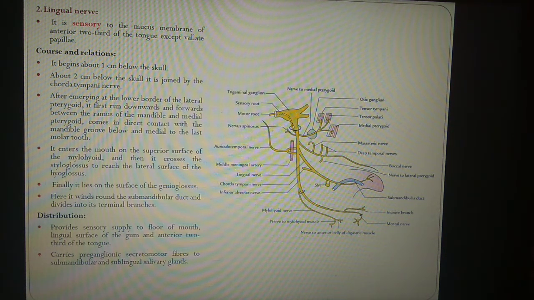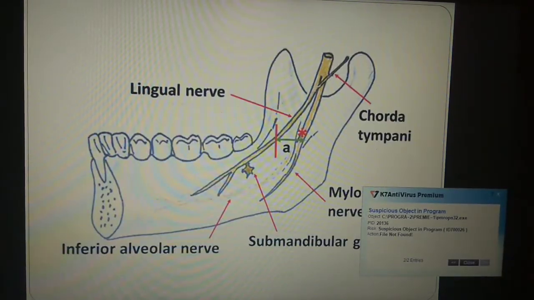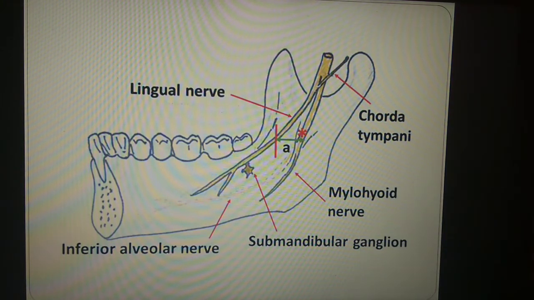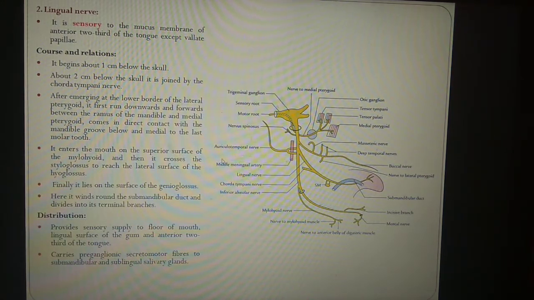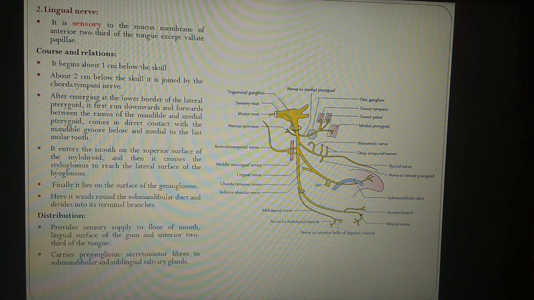In the groove below the medial to the last molar tooth. In this diagram you can see this is the lingual nerve, which is directly related with the mandible. Now it enters the mouth on the superior surface of the mylohyoid and then it crosses the styloglossus to reach the lateral surface of the hyoglossus muscle. Finally it lies on the surface of the genioglossus and here it winds around the submandibular duct.